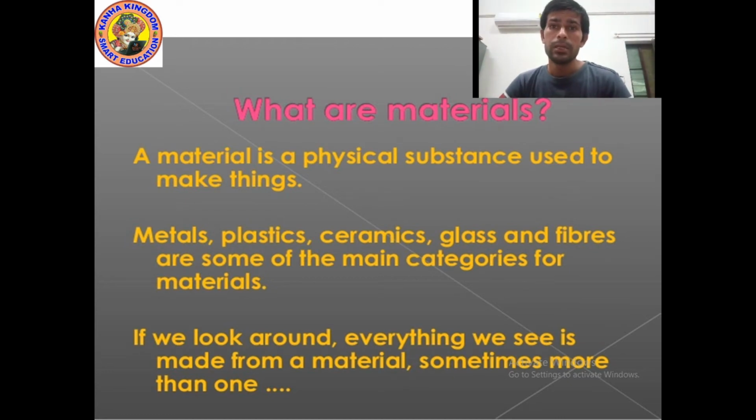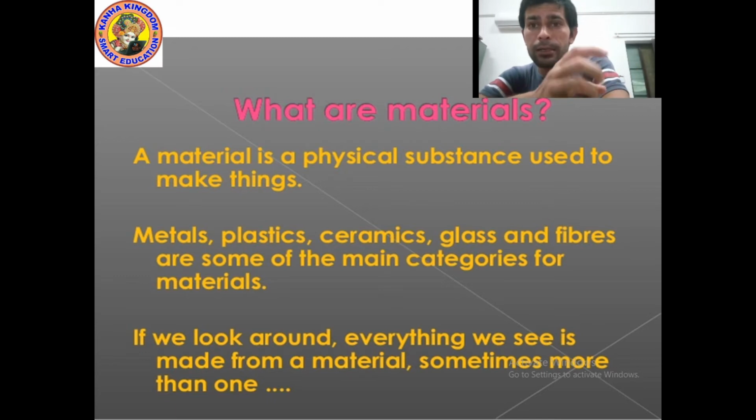Suppose I talk about a mobile, it is made from many different things. It is made from plastic, metal, glass. So a material may sometimes be made from more than one thing. Okay, so remember, a material is a physical substance used to make things. If you did not attend the previous chapter number 4, you can write this down now. I am giving you 10 seconds.